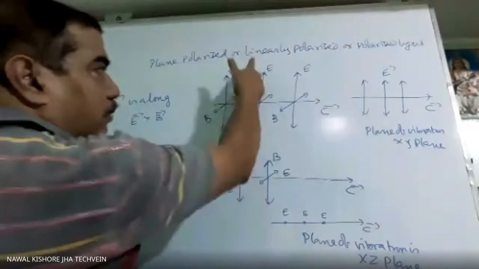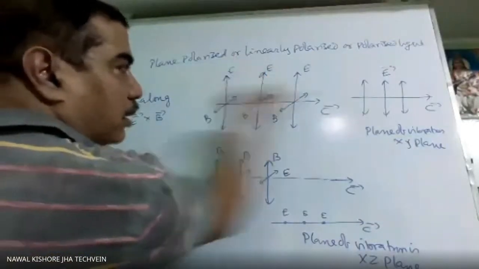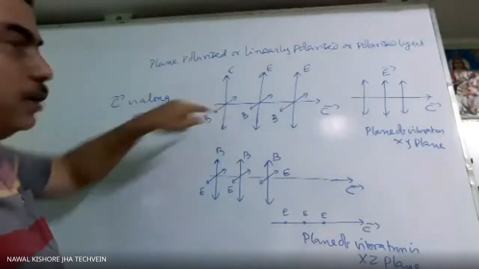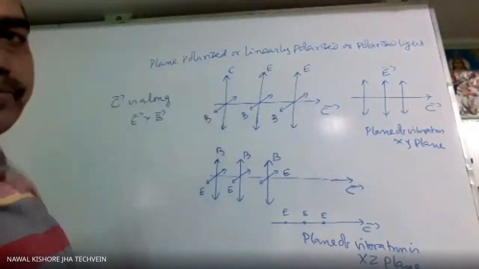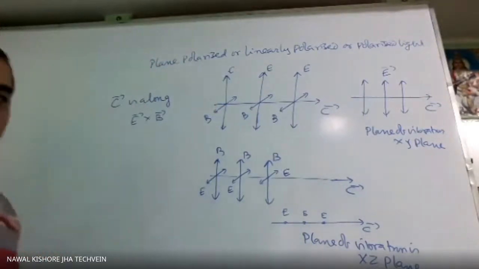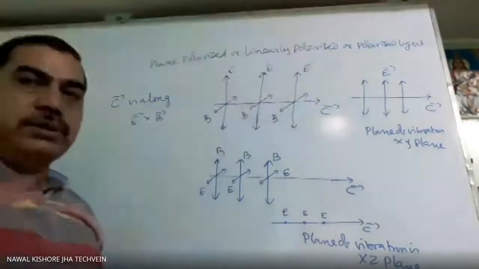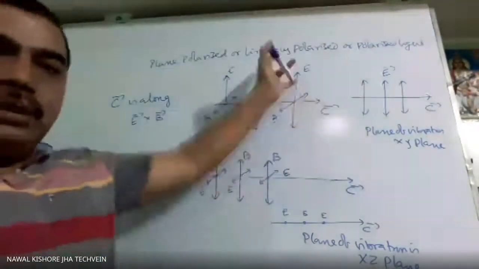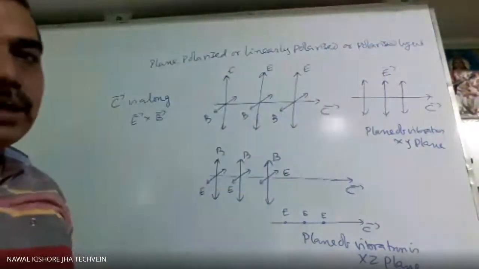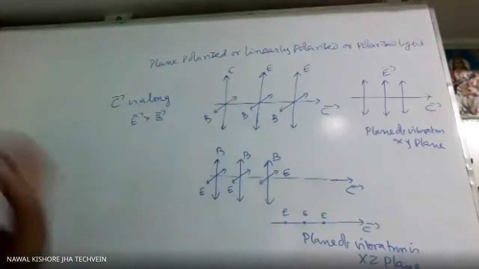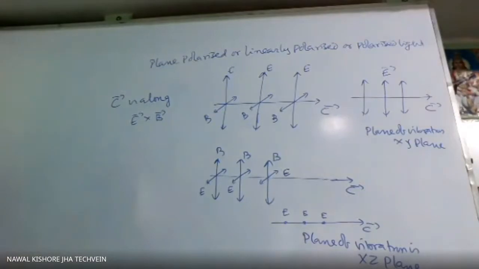If it is the positive y-axis, B will be outward, and C is along this one. When E is along the negative y-axis, by that time B will be inward, and it will again be along C. So C is fixed, while E and B keep on changing periodically. These two have periodic vibration. So this is the meaning of polarized light.